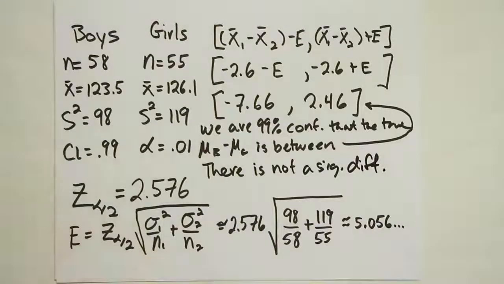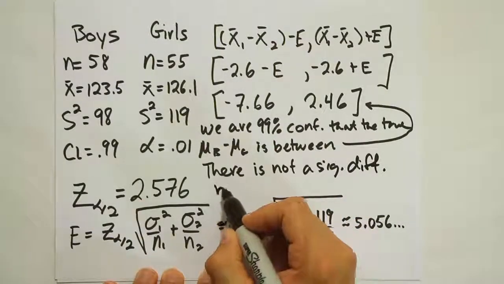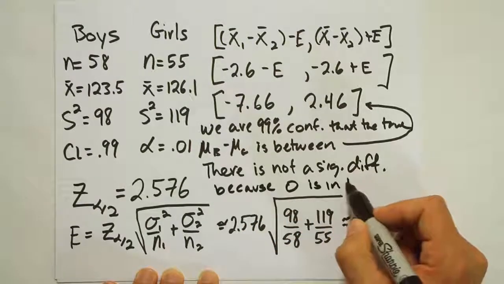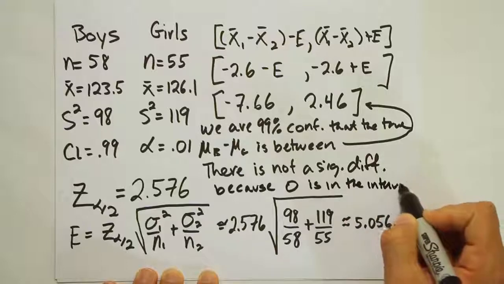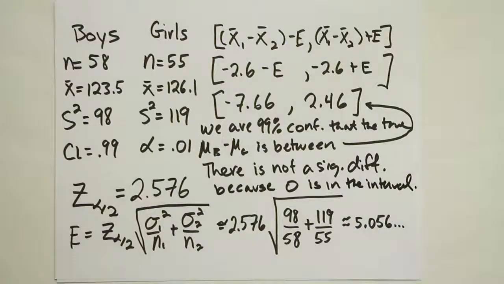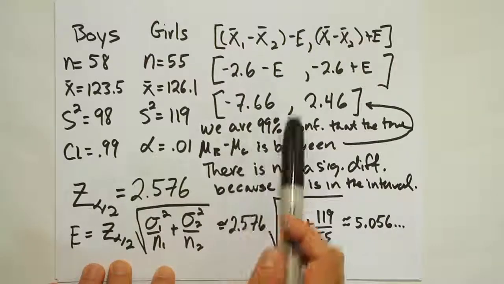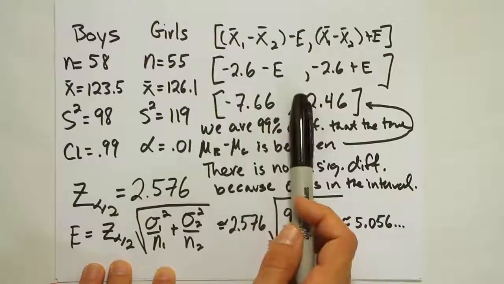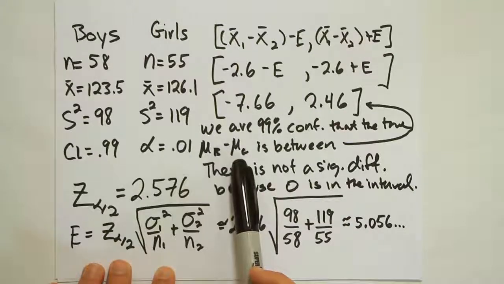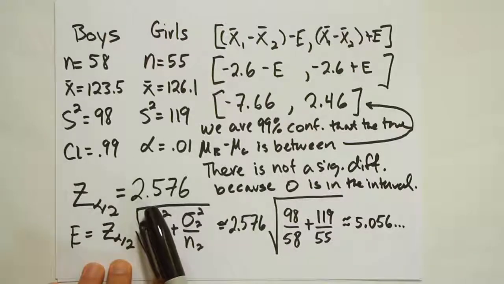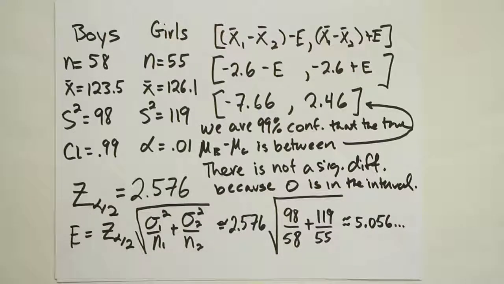And the reason why there's not a significant difference is because 0 is in the interval. Right? 0 is inside the interval. So what we're saying is that the true mean difference between the average boy height and girl height could be 0. And if it's 0 at that point, you would be saying there's no difference between their average heights. And so essentially, because it's a candidate for the true mean difference, we can't say there's a significant difference between boys and girls. So the researcher may be right. He may be right that prior to puberty, boys and girls are the same height. And that's it. That's the end of the problem.